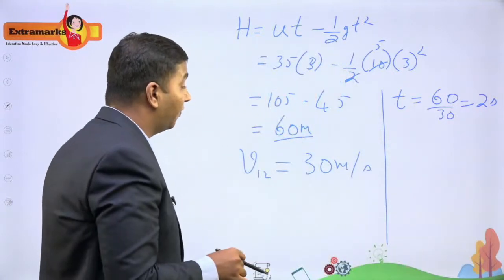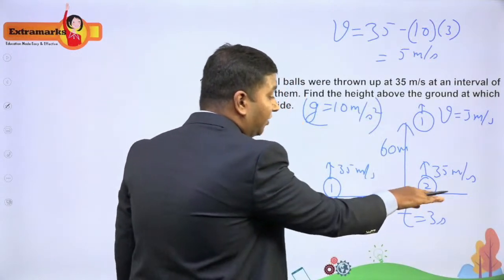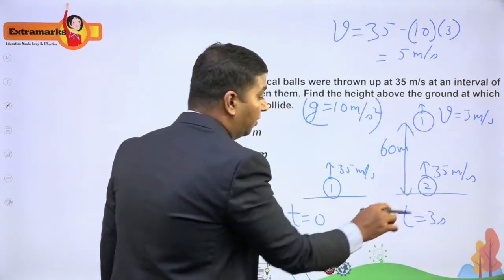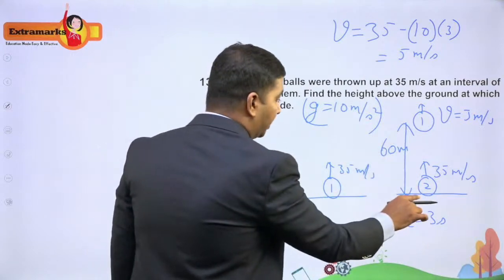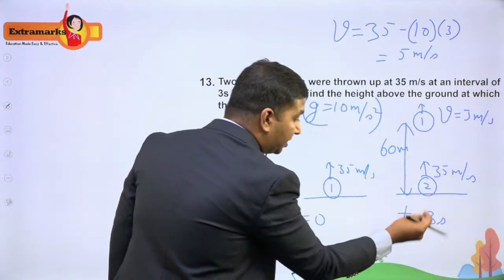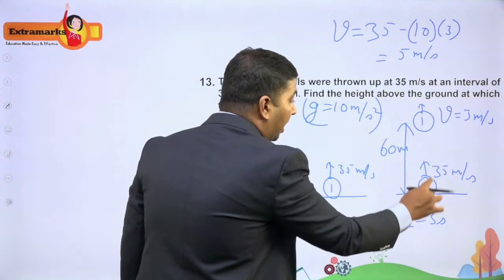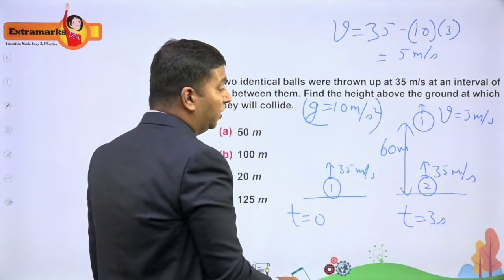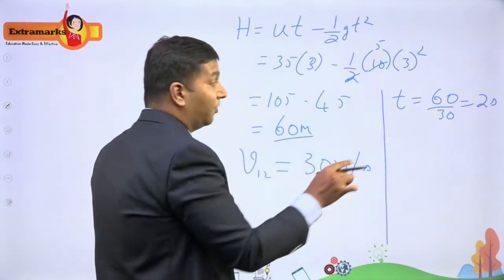Now, in 2 seconds. What was my reference here? I started my discussion of relative velocity from this diagram. So after 5 seconds, starting from here, it will collide. Now let me see in 2 seconds, that is from this 3 second moment onwards, what is the height reached by ball number 2? Now we know that ball number 2 will collide with ball number 1 in 2 seconds.